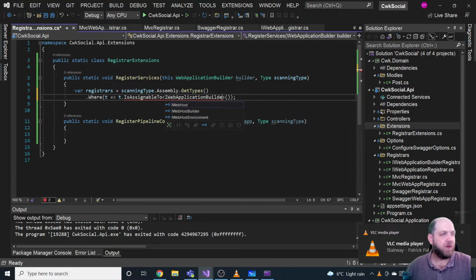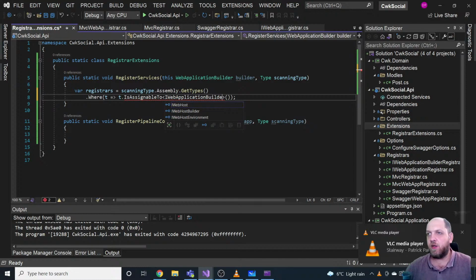And then last but not least, we want to cast it to a web application builder register, so that we can execute that method. So we have here the cast. This would give us an enumerable of web application builder register.